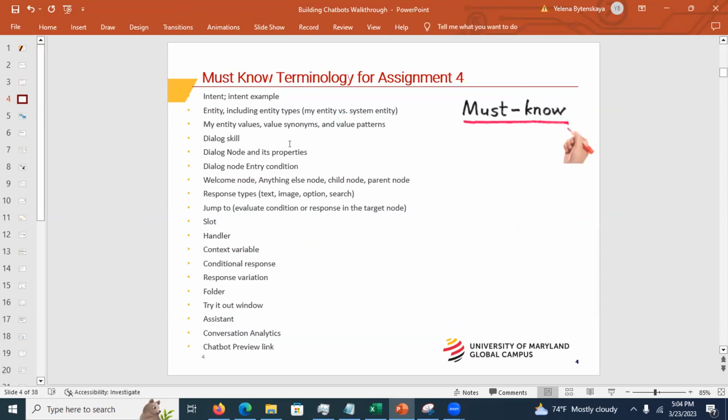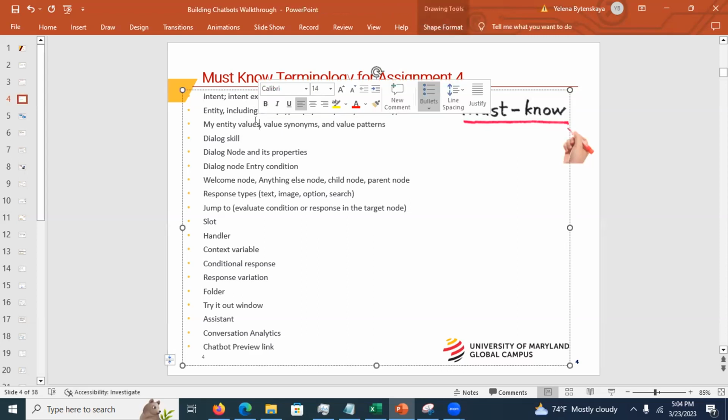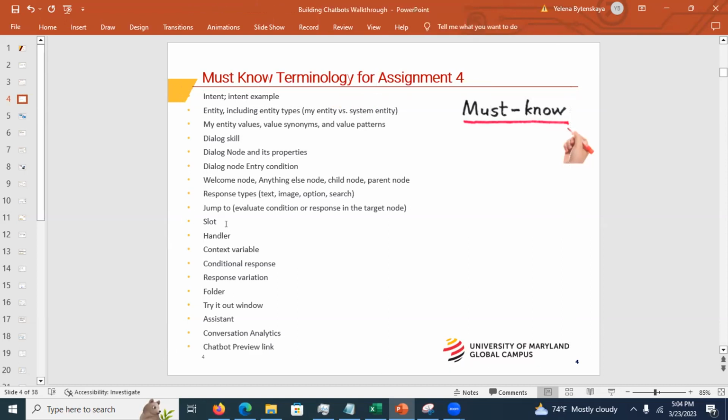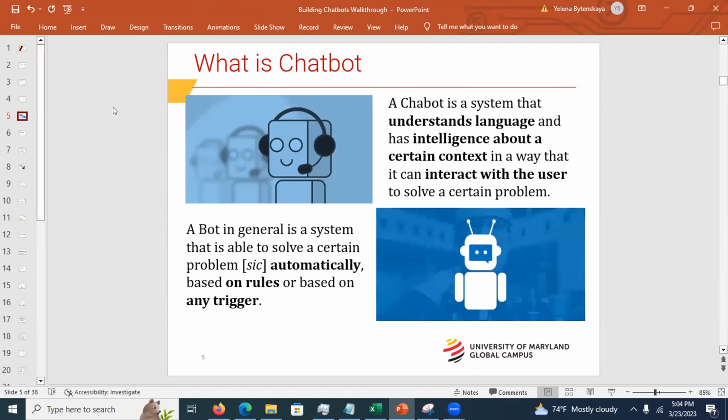I believe it must be somewhere in the classroom, right? So, for instance, if you don't understand what an intent is, and I'm going to be talking about intents, if you have not studied that vocabulary, you're going to be thinking, what language did you speak? Chinese or Russian or French, whatever. You won't understand what I'm talking about. If I'm talking about slots and you don't know what a slot is, you'll be lost. So please know this.